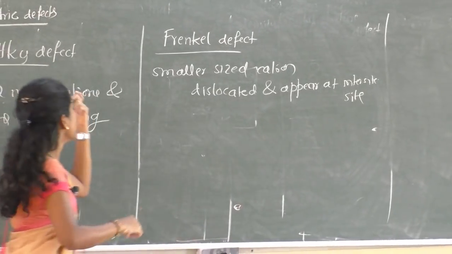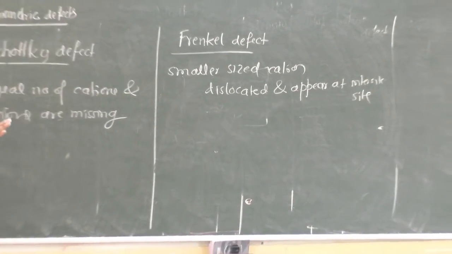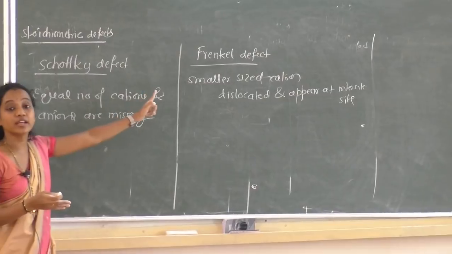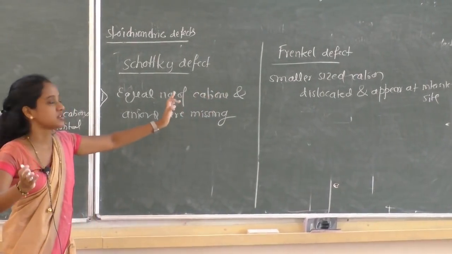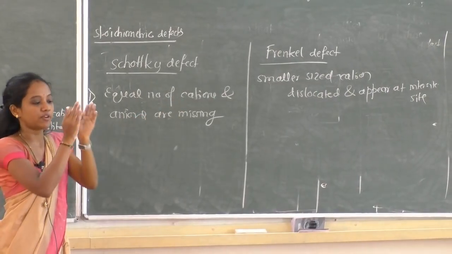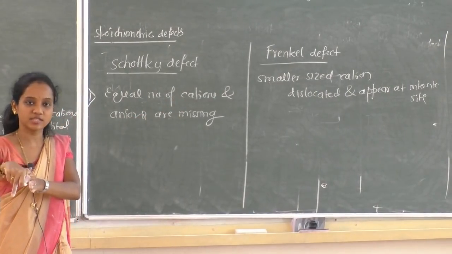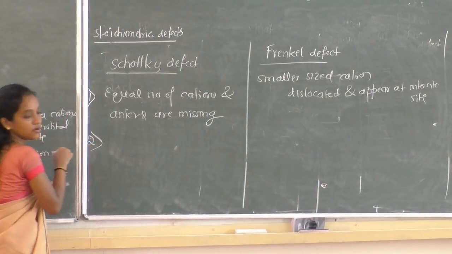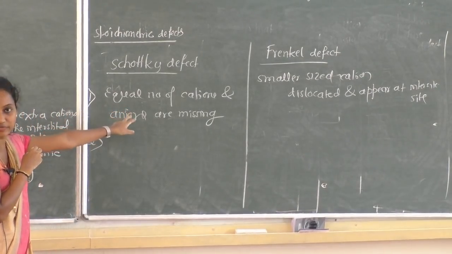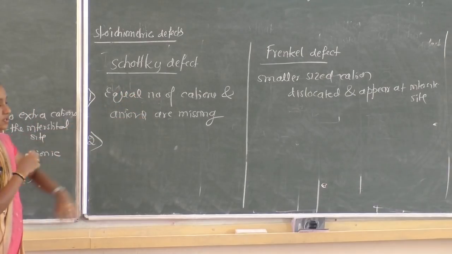Okay, in Schottky equal number of cations and anions are missing, whereas in Frenkel there is no missing of ions, just the interchange of ions. From the normal position it will occupy the interstitial place. Okay, that is the first difference. We can write here the definition of both the defects.